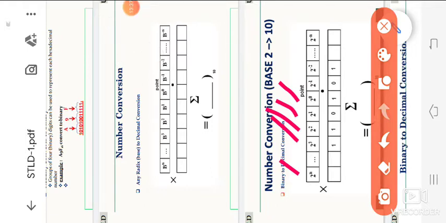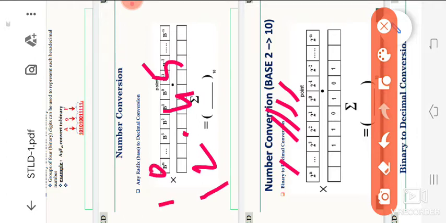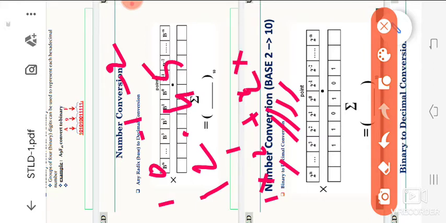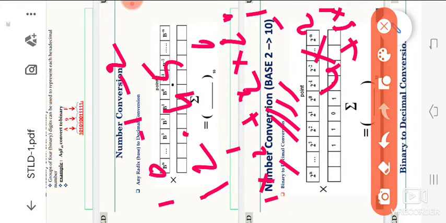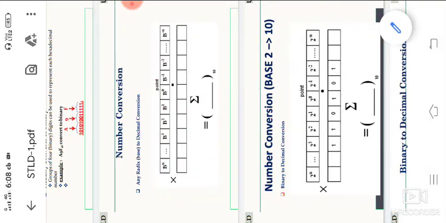In the fraction part, for example this is the problem, 1 2 4 5, so this is the power of 0, this is the power of 1. The fraction part starts at power of minus 1, power of minus 2. So that means 1 into 2 power 1 plus 0 into 2 power 0 point 4 into 2 power minus 1 plus 5 into 2 power minus 2. This is the method. So based on that we are calculating the problem.